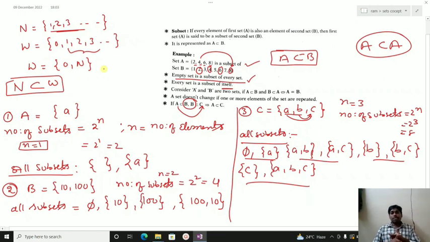In this class I discussed what is meant by an empty set: if there are no elements, it is called an empty set. Second, a finite set: if the number of elements can be counted, it is called finite. Infinite set: there is no possibility to count, like the even number set or odd number set. Singleton set means there is only one element. And equal sets: if two sets have the same elements, they are called equal sets. Next, subset, this is what subsets are.